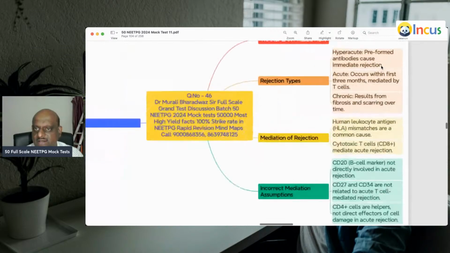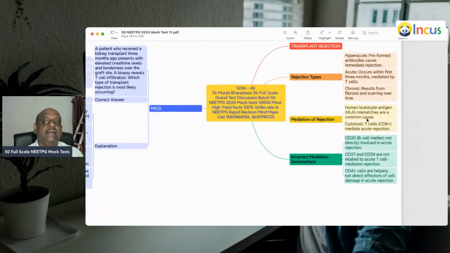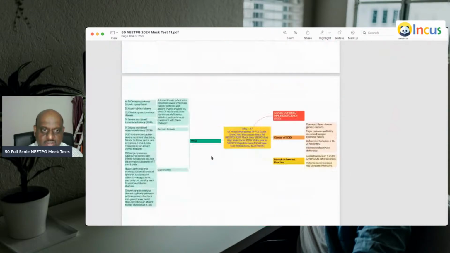So the different rejection types, why do they occur? I'll leave the literature for you, doctor.